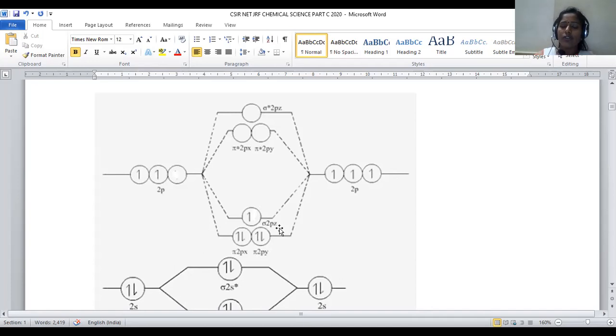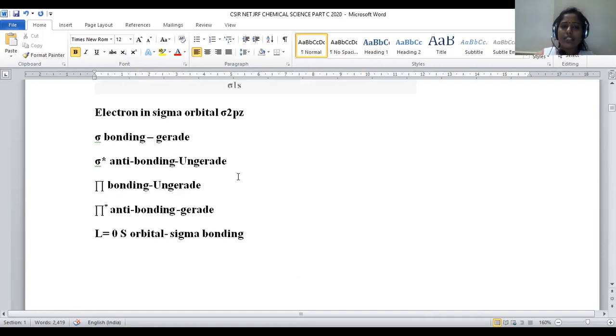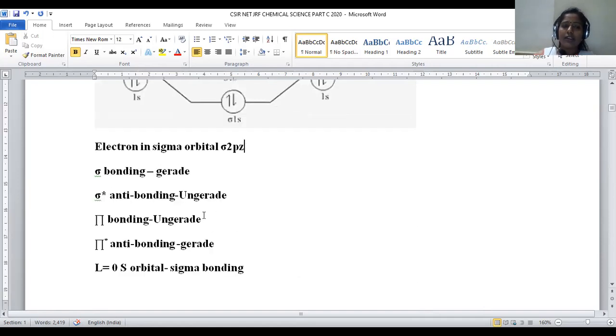This is a requirement in order to assign the term symbol for us. Sigma 2pz electron is there, right? If sigma bonding is there, we have to assign that as a gerade orbital. If sigma star antibonding is there, that can be regarded as the ungerade orbital.